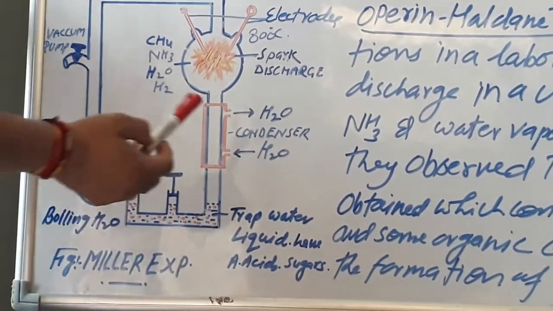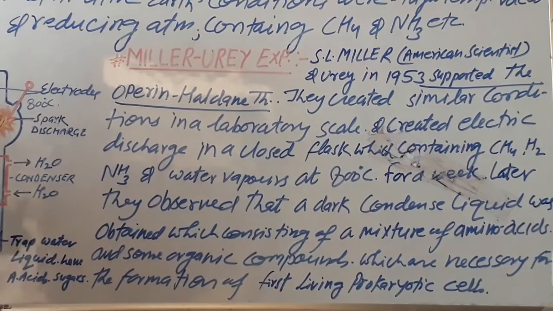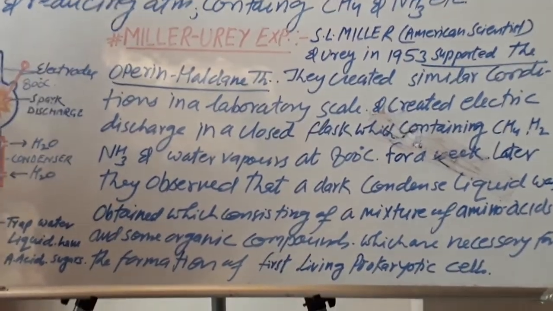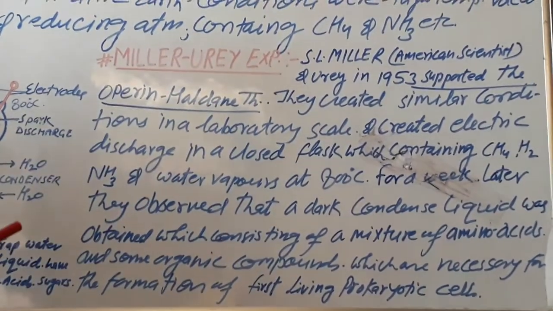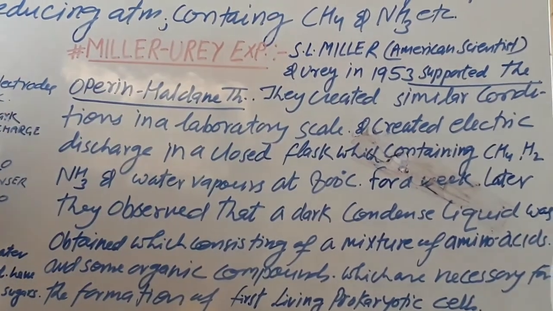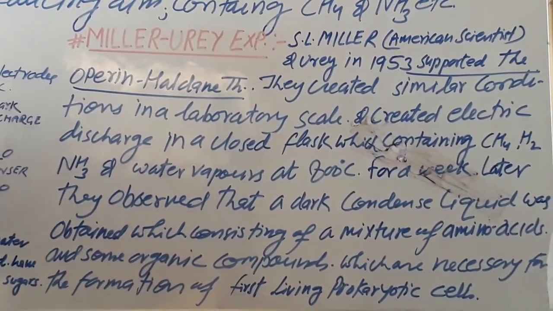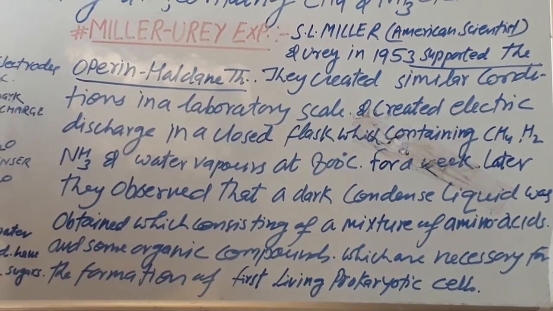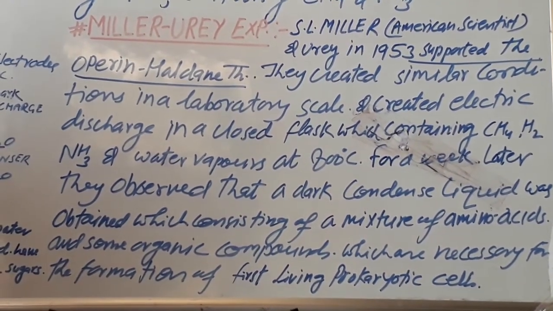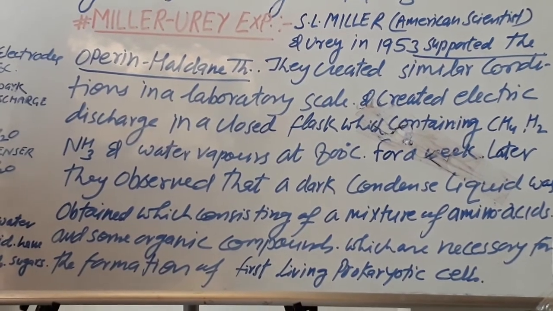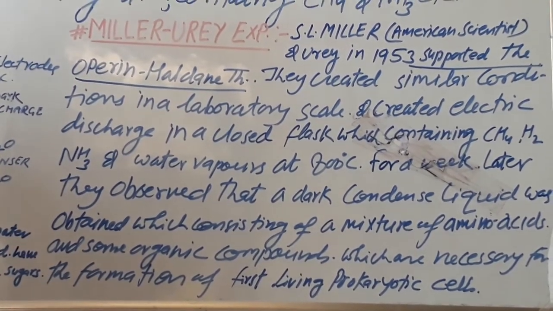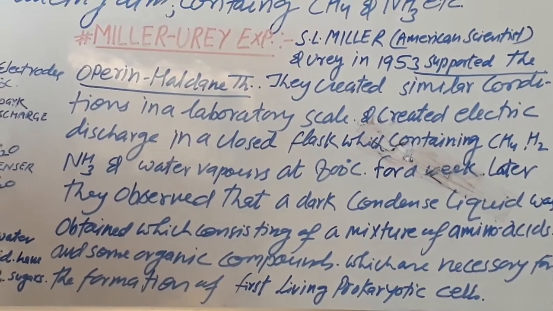Now we further discuss the Miller experiment in detail. Miller and Urey created similar conditions on a laboratory scale and created the electric discharge in a closed flask containing methane, ammonia, water vapors, and hydrogen gas, and a temperature of 800 degrees Celsius was maintained here.